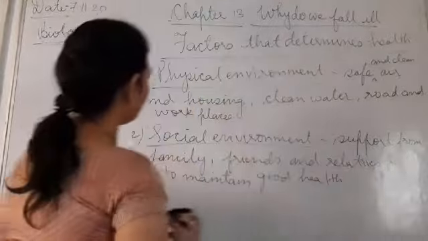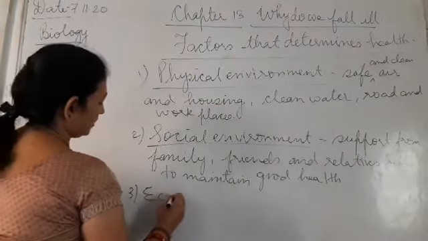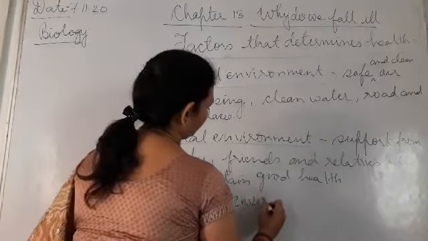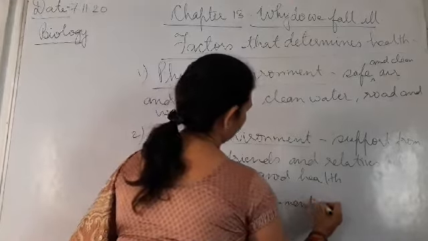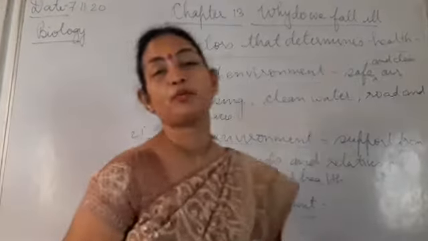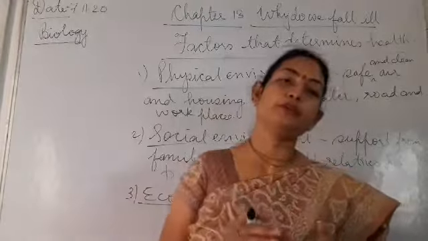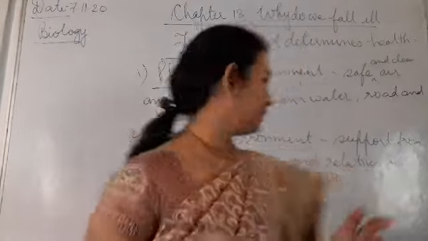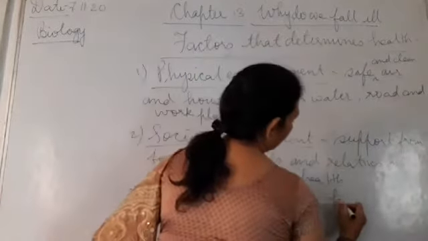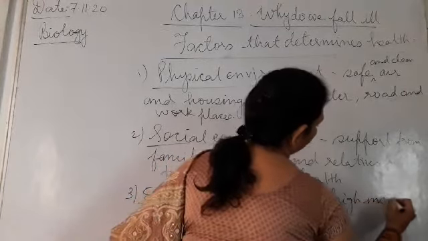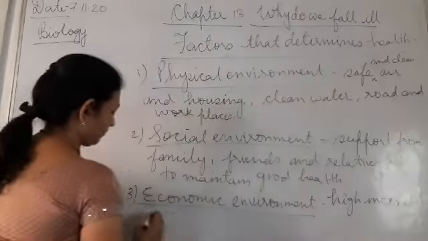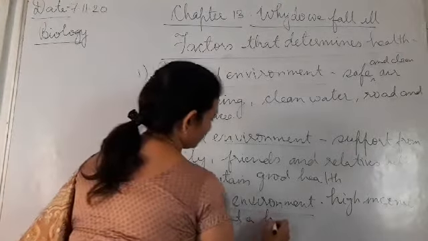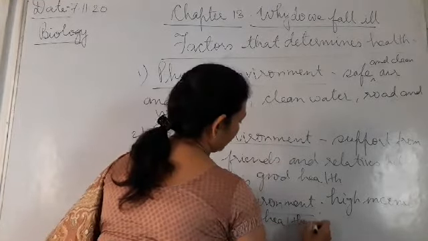Third, you have the economic environment. What does it mean? When the person is able to earn his livelihood properly, and if a higher income is there, high income helps to lead a healthy life.